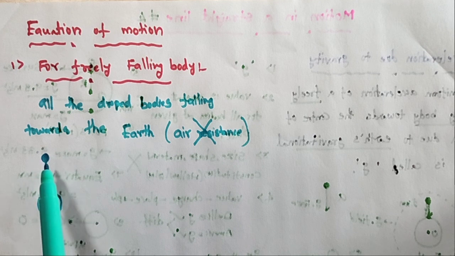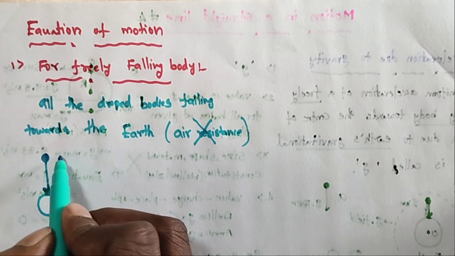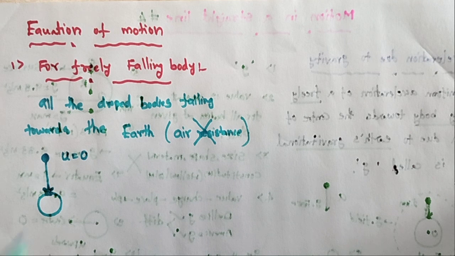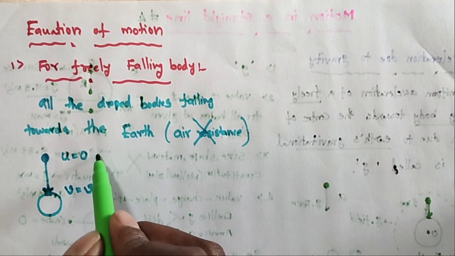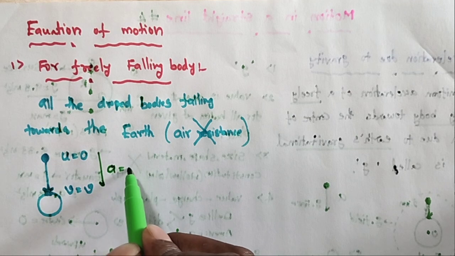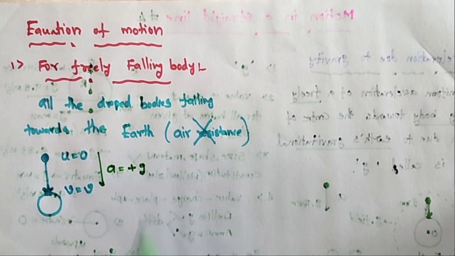In this case, what is the equation? The initial velocity u is equal to 0, and the object is dropped, and when it touches the ground its velocity is v. When the object comes down, is the acceleration due to gravity positive or negative? Positive. We know the equations of motion very well.